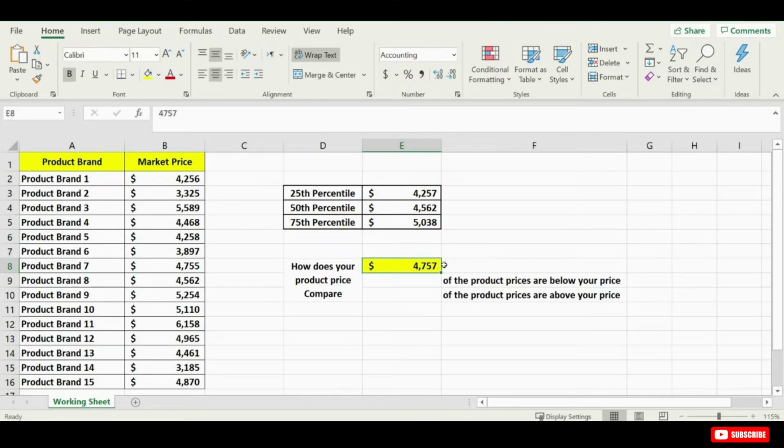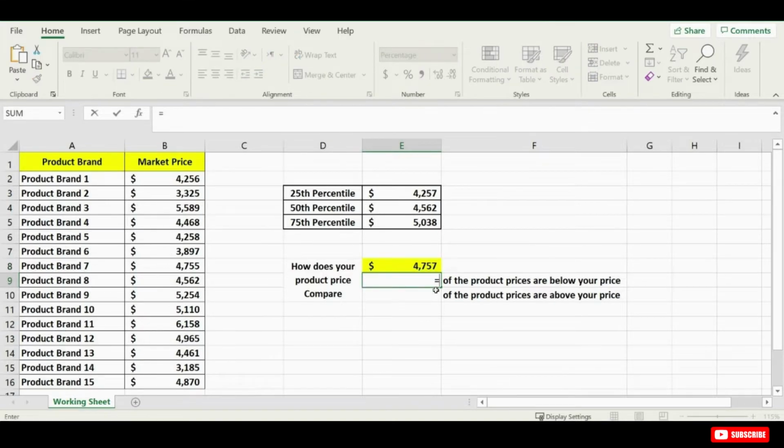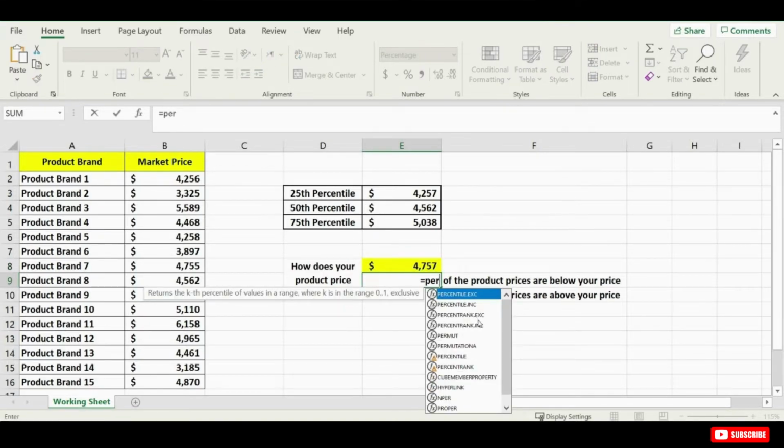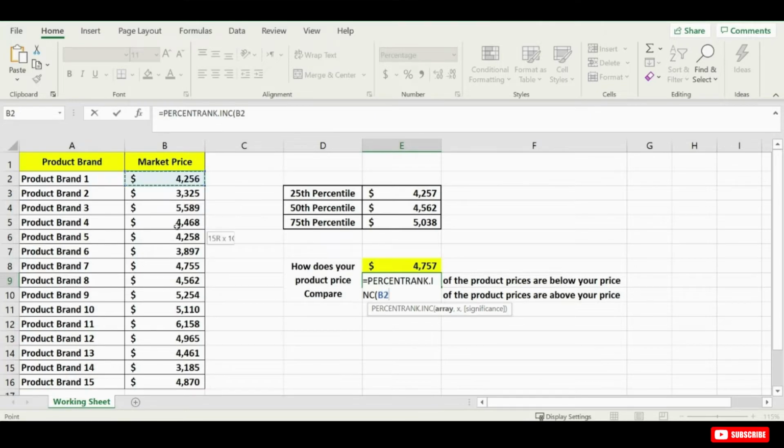Now, let's do it the other way around. If I have done my calculation, and I have found that my product will cost me $4,757, I want to compare my product price with other brands' prices and get the percentile rank. Here is where we need to use the percentile rank. The array is the list of product prices, and the X this time is our product cost. Close the bracket and press enter.